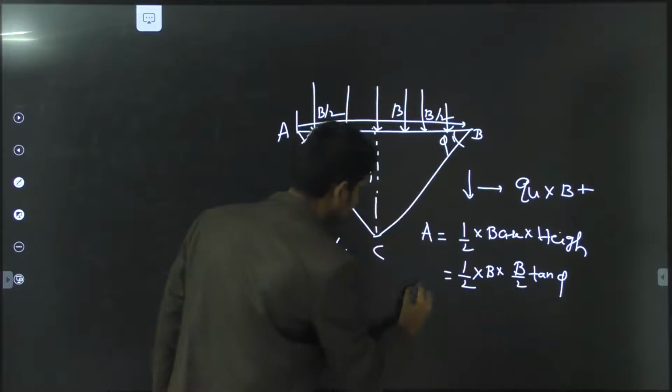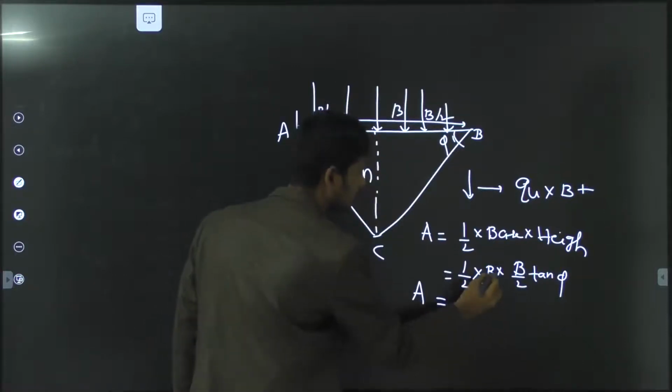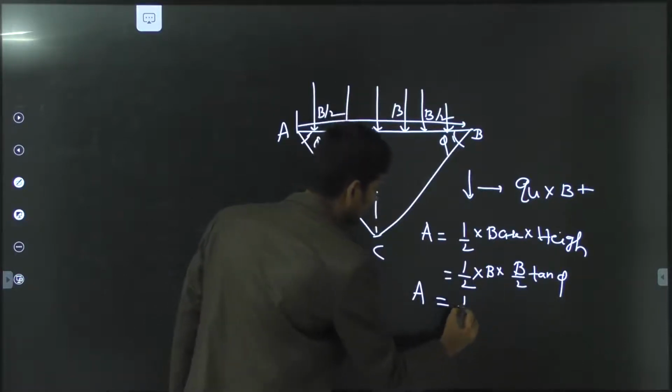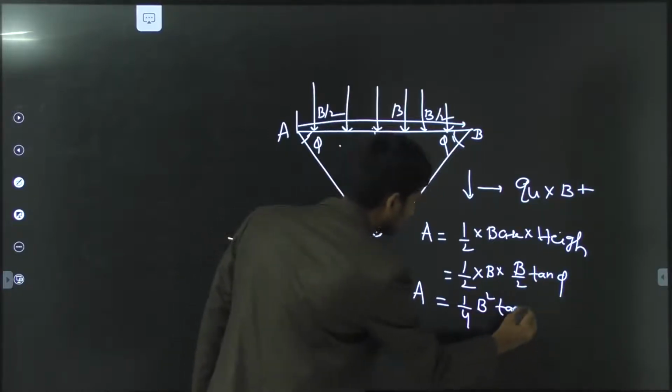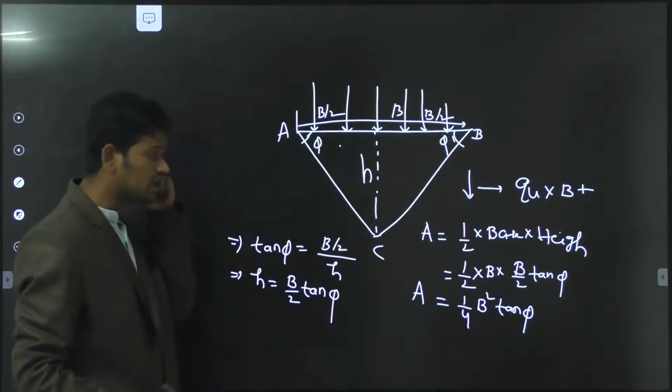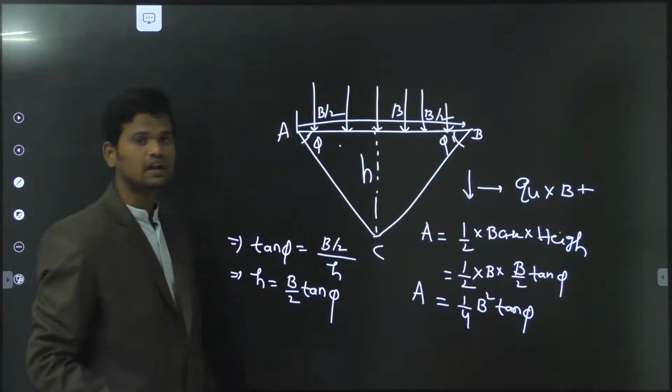From this, the area of the triangular wedge is A equal to 1 by 2 into B by 2 into B into tan phi, nothing but 1 by 4 into B square into tan phi. This is the area of the triangular wedge.